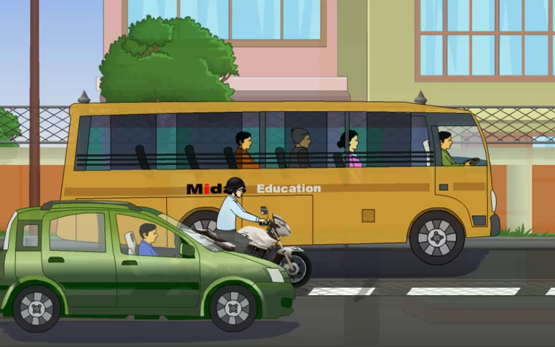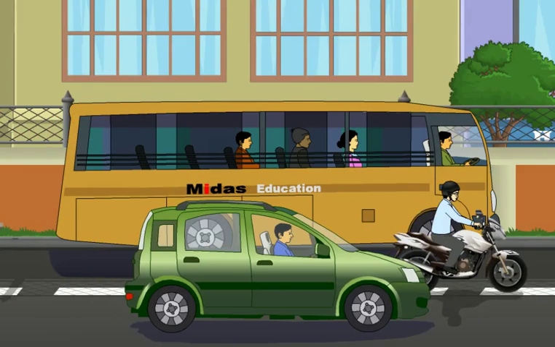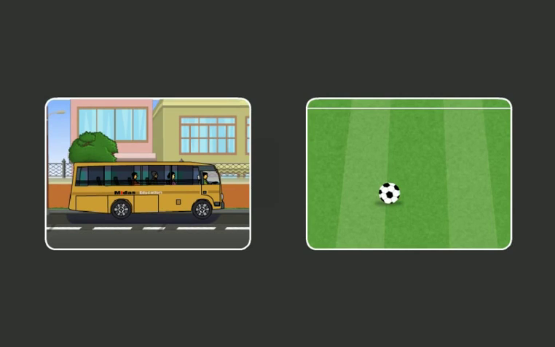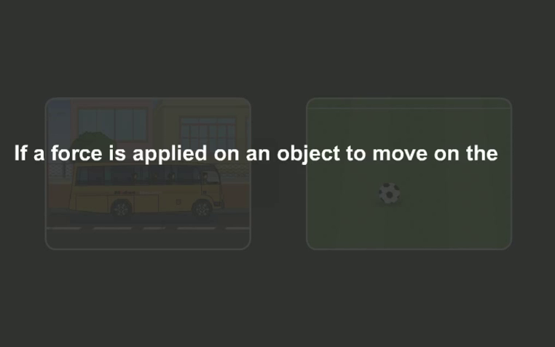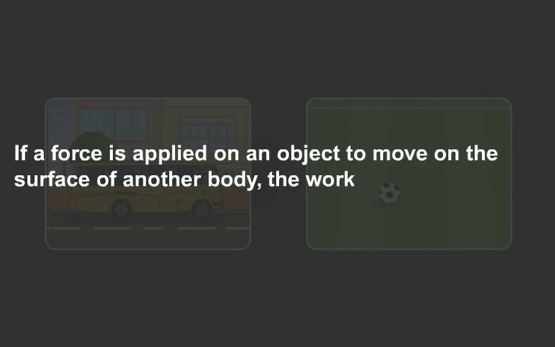A moving vehicle, a rolling ball, etc., are other examples of work done against friction. Thus, if a force is applied on an object to move on the surface of another body, the work is said to be done against friction.